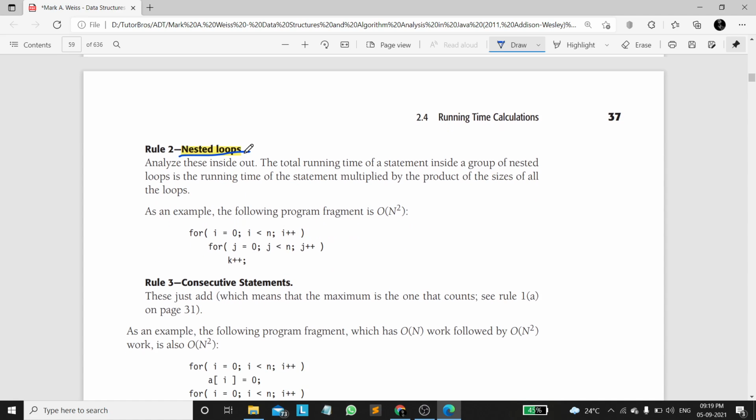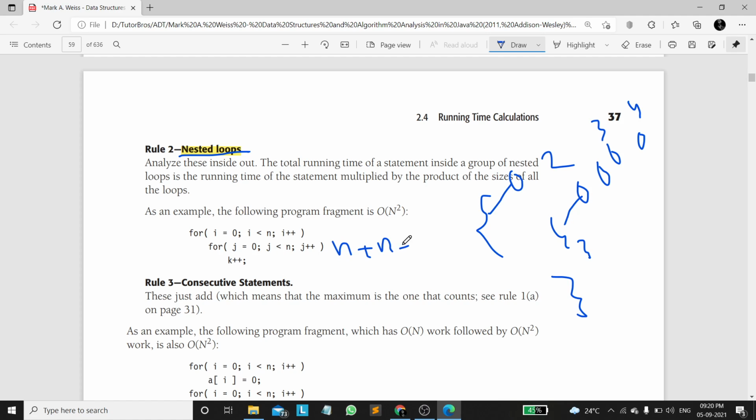If it is nested loops, which means there is a for loop here and another for loop inside that for loop, then for a single iteration of the outer for loop, the inner for loop will execute n times. For the second iteration, it will execute n times, for the third iteration n times, for the fourth iteration n times, which is n plus n plus n and so on, n times, which is equal to n square.